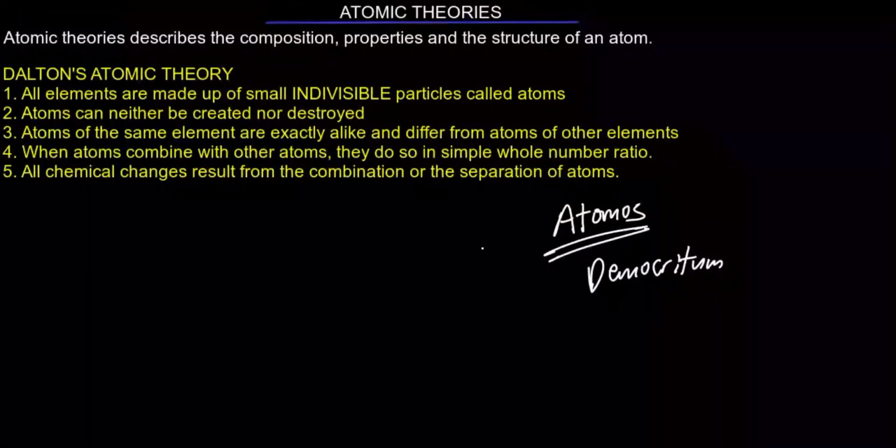The first scientist to put forward the atomic theory is John Dalton. His name is John Dalton. Okay, so let's look at Dalton's atomic theory and its understanding in this video, and I will also discuss the modifications. Now let's go. The first one is that all elements are made up of small indivisible particles called atoms.